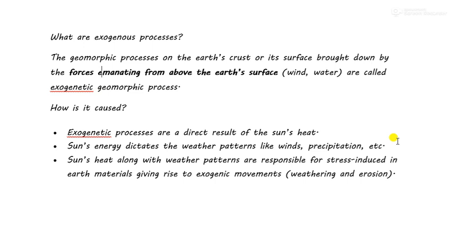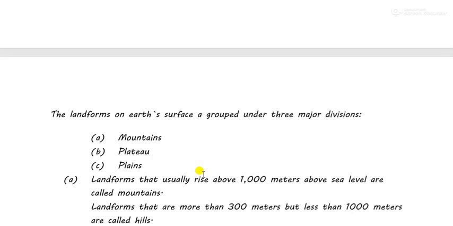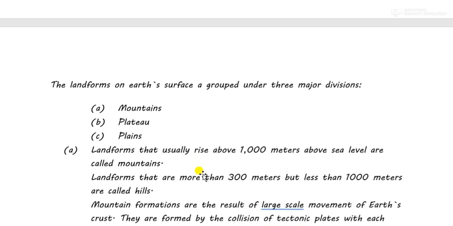Just as I told you, if it is winter, in the daytime it is very hot, however in the night time it becomes very cool, and therefore the rocks or the landforms shrink again. So with the help of these natural forces, the landforms are formed. Now, what are the landforms that are formed?